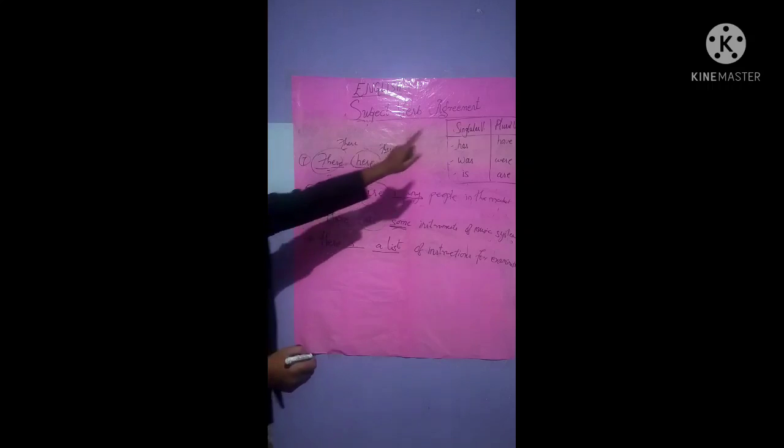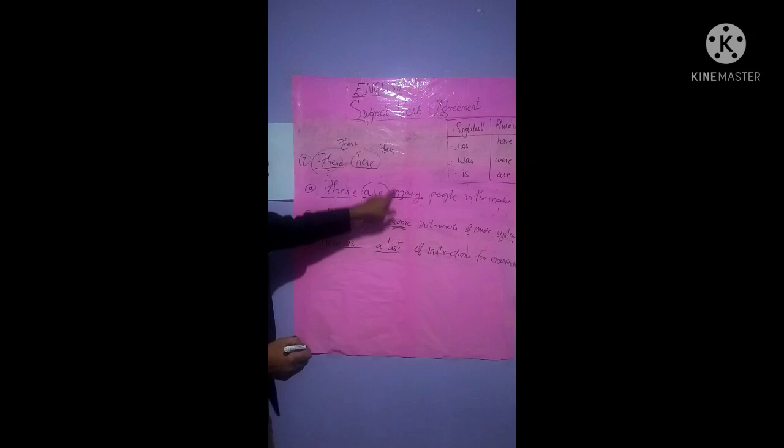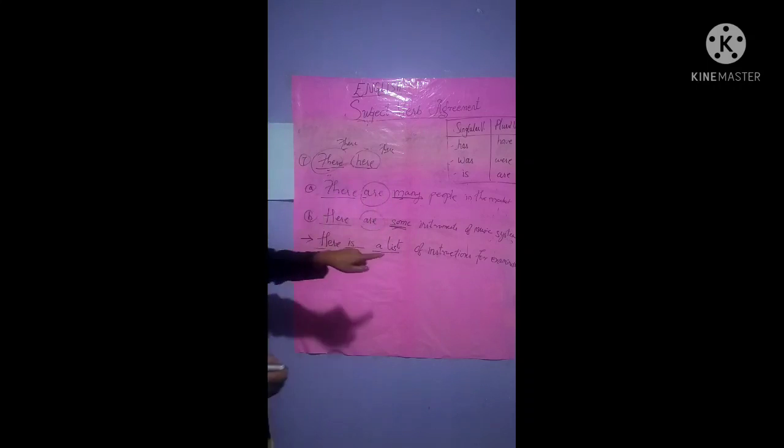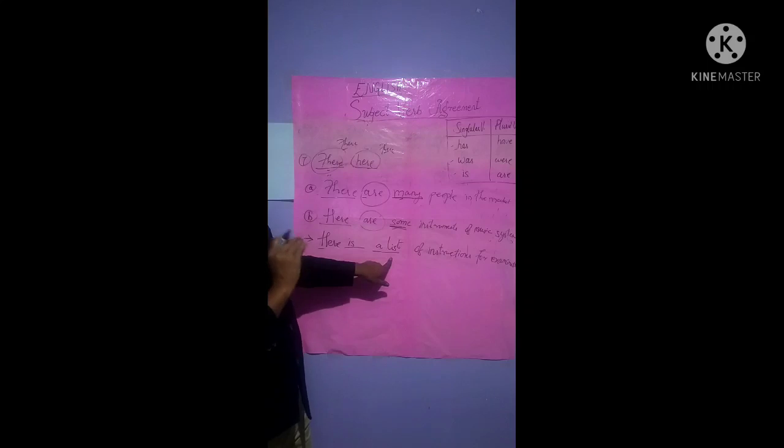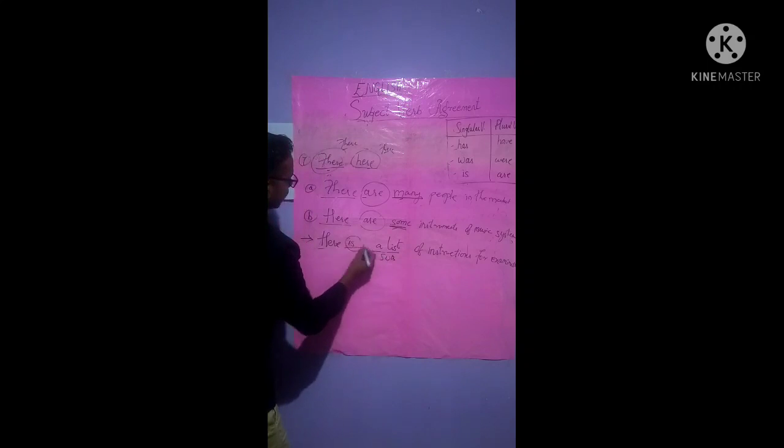And if this or here or there is used in the first sentence, then a plural verb is to be used, "are." But if here is used as the first word and there is a singular noun in between the words, then the verb is singular, isn't it? Singular verb will be used, isn't it? Hope you all are understanding.